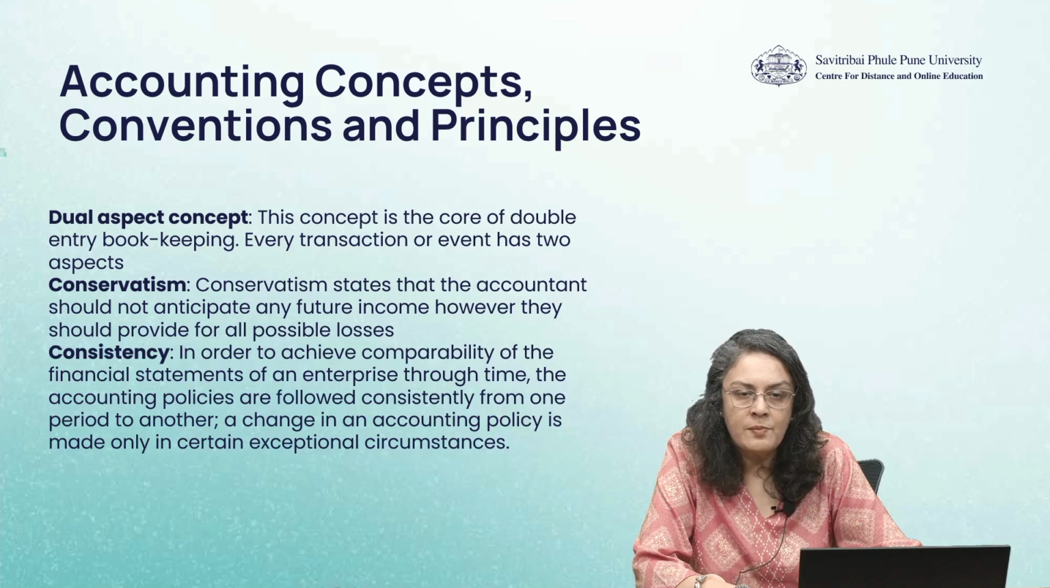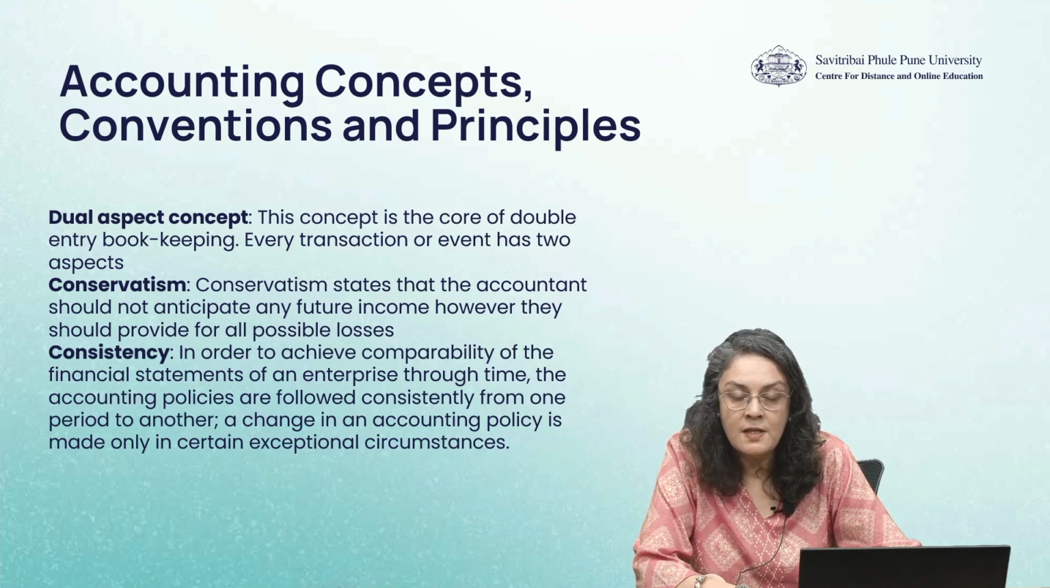Dual aspect concept. This concept is the core of the double entry bookkeeping system. Every transaction or event has two aspects. This is what this particular dual aspect concept states. Next, you have conservatism, which states that the accountant shall not anticipate any future income. However, they should provide for all possible losses.